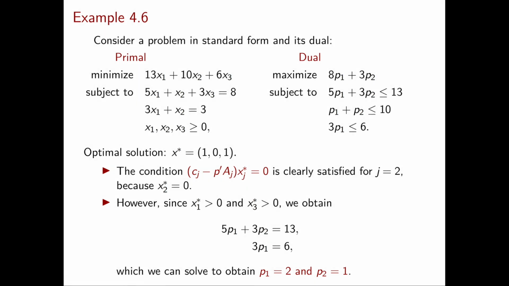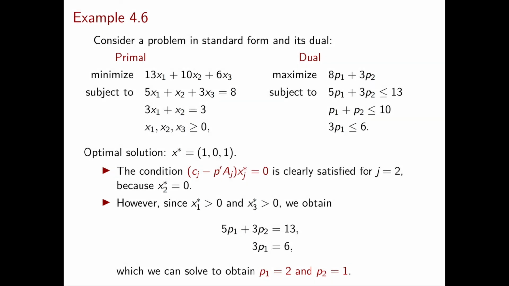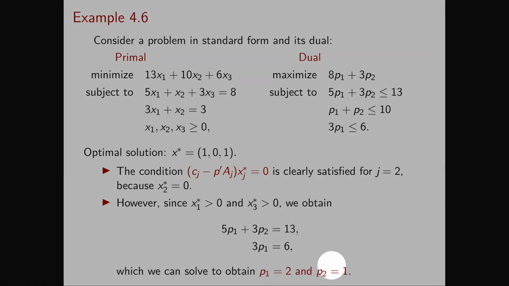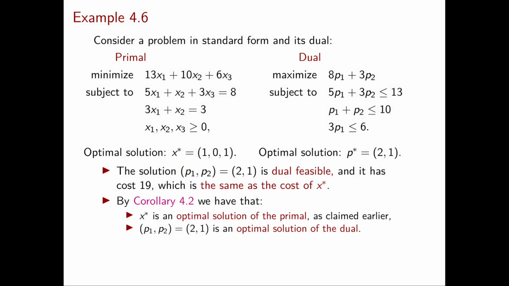If we write it down, we have 5p1 plus 3p2 is equal to 13 and 3p1 is equal to 6. This is a system of two linearly independent equations in two variables, and you can easily check that the unique solution is p1 equal to 2 and p2 is equal to 1. So as promised, we use the complementary slackness conditions to determine a unique solution to the dual. The solution for the dual that we obtained, which is (2, 1), is dual feasible.